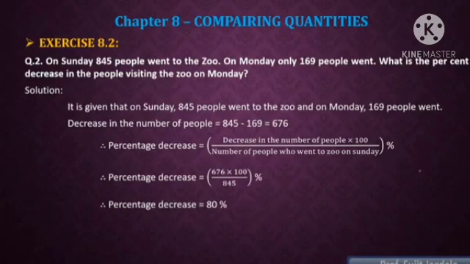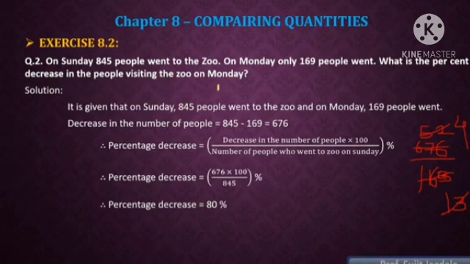So here, how are you going to calculate this division? 676 divided by 13. This is the first division. 13 5s are 65, remainder is 2, then 13 2s are 26, so we get 52. Again here 169 is there, so 13 1s are 13, 13 4s are 52, so we are getting 4 into 20, which is 80%. So here 80% is the percent decrease in people visiting that particular zoo on Monday.